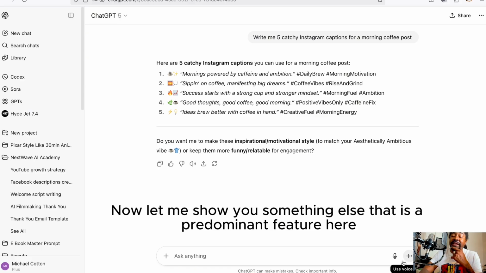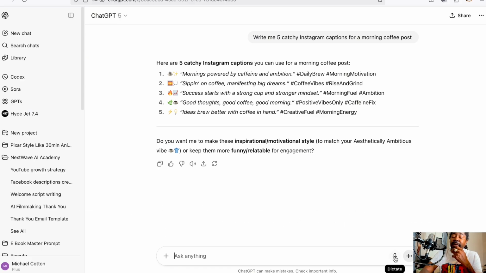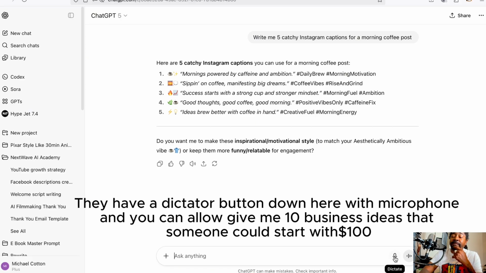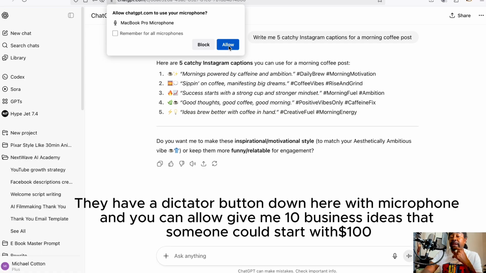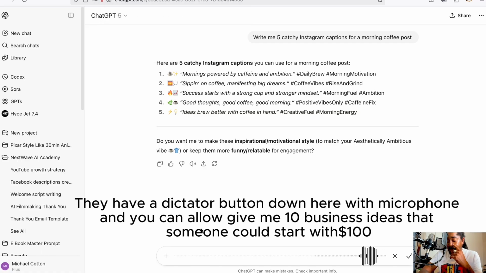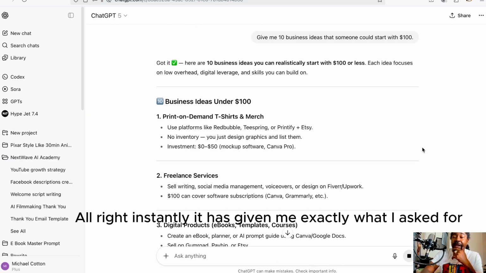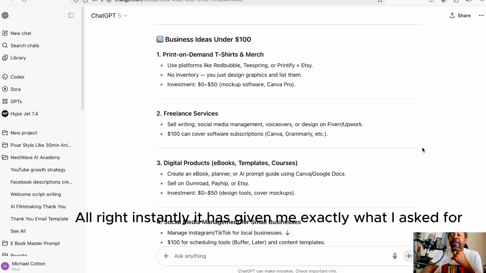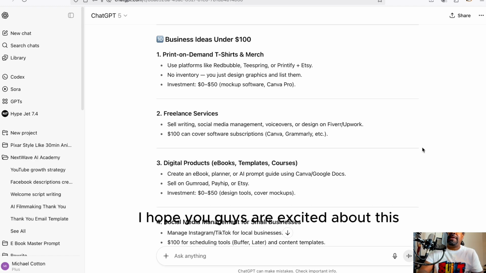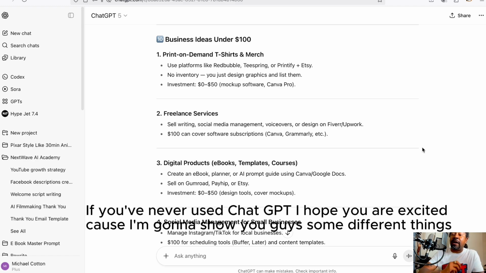Now let me show you something else that is a predominant feature here. They have a dictate button down here with a microphone, and you can say, give me 10 business ideas that someone could start with $100. All right. Instantly, it has given me exactly what I asked for. I hope you guys are excited about this. If you've never used ChatGPT, I hope you are excited because I'm going to show you guys some different things.